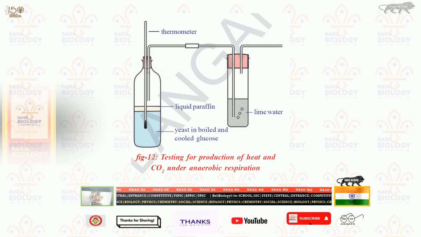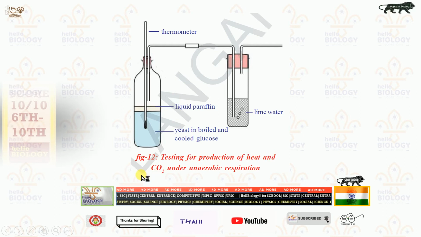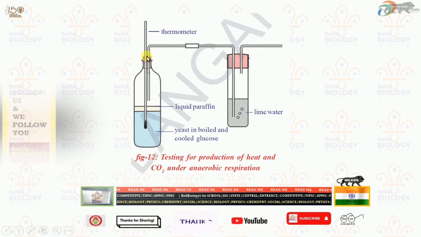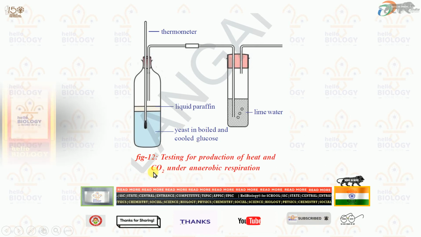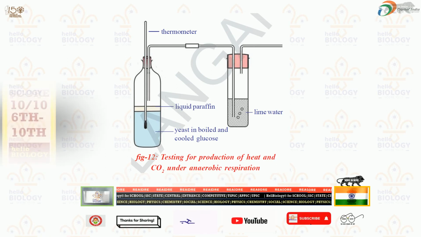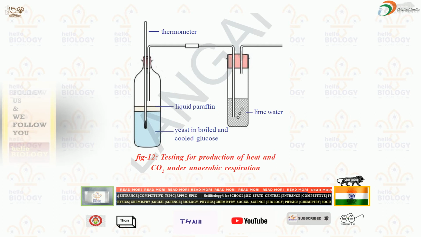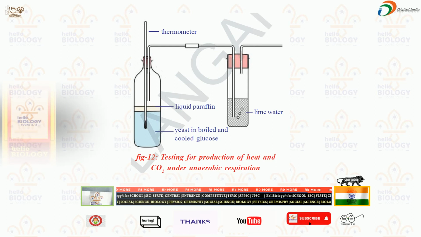For example, this experiment is under figure 12, testing for production of heat and carbon dioxide under anaerobic respiration. What does this mean here? If we perform this experiment, we will understand whether carbon dioxide is taken in anaerobic respiration or oxygen is utilized in anaerobic respiration. This much only you need to remember. Why we are performing this experiment is to see whether it consumes carbon dioxide or oxygen. For that purpose we are observing this.